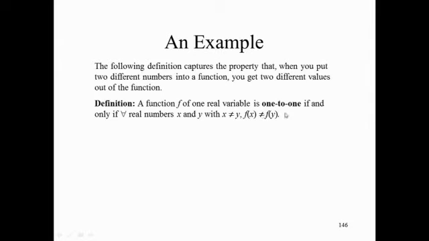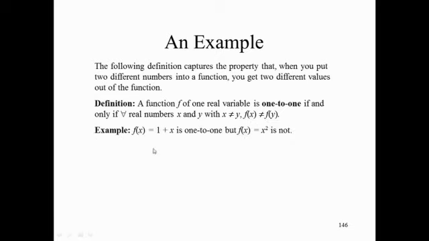The definition I'm about to show you is meant to capture the concept of a property of a function in which whenever you put in two different values into the function, you get out two different values. So here is a formal definition. A function f of one real variable is called one-to-one if and only if for all real numbers x and y that are different from each other, when you put them into the function, the values that you get out from the function are different.